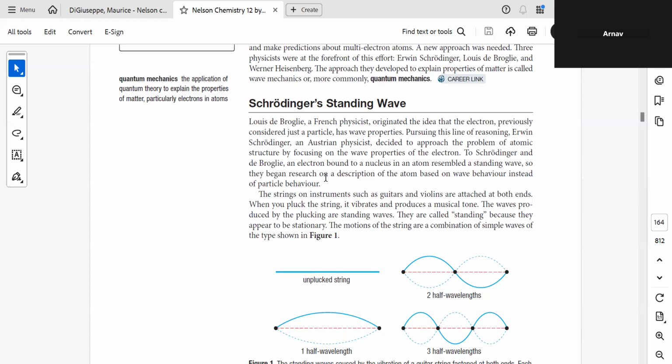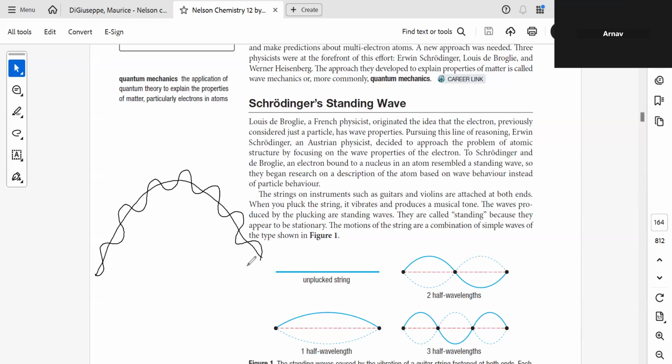Am I clear with what I said? So, where do you play baseball? Which sport do you play? Badminton. Okay, so the shuttlecock, does it go like a wave, like up and down and then go to the other court? It goes up and down like a projectile, correct? But it doesn't go like this, right? So that is the wave nature.